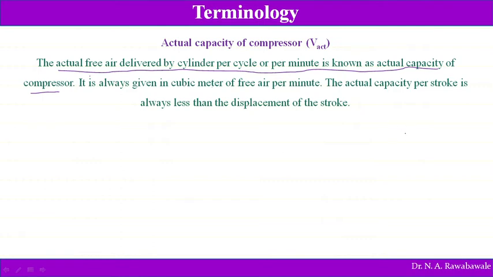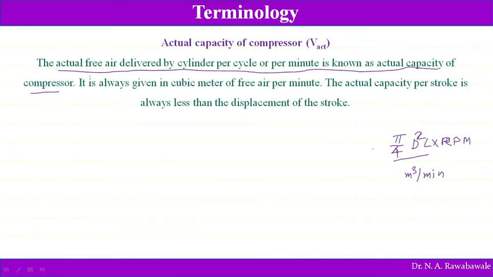So actually, π/4 d² L is the volume swept in one stroke, and if it has an rpm, say for example 10 rpm, then multiplying by rpm gives the volume swept in cubic meters per minute.